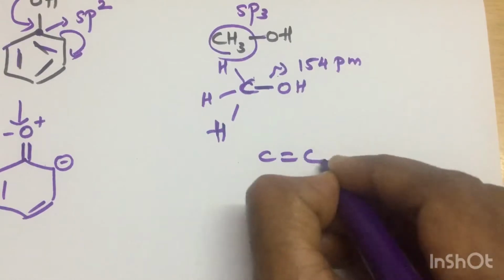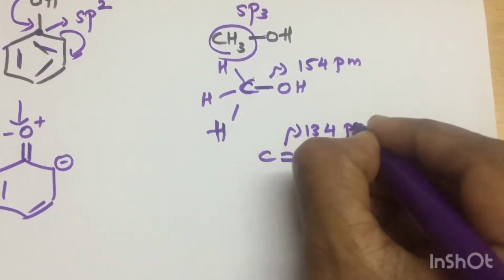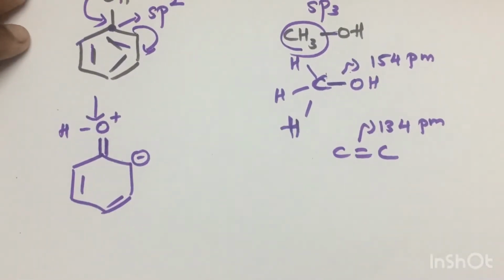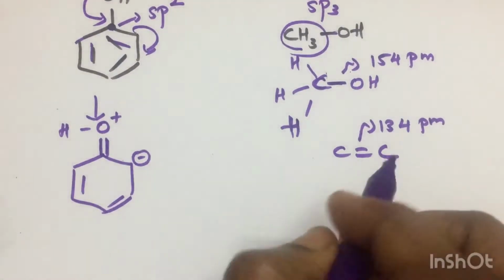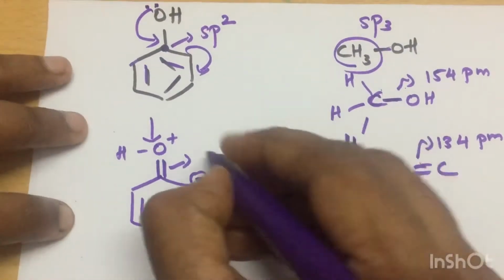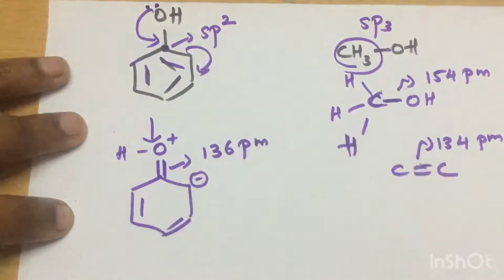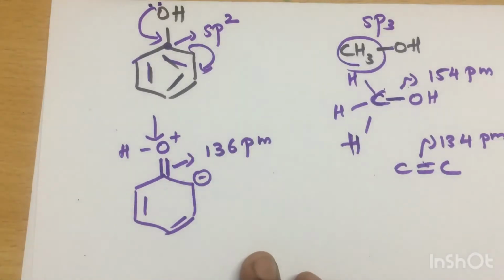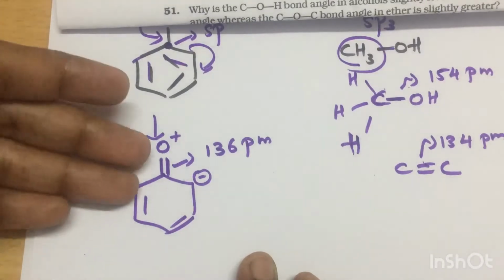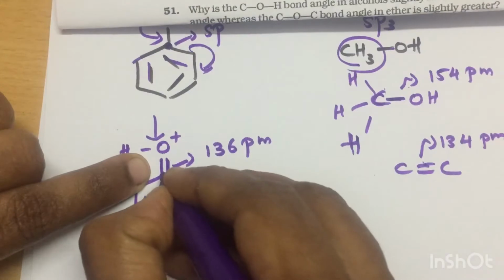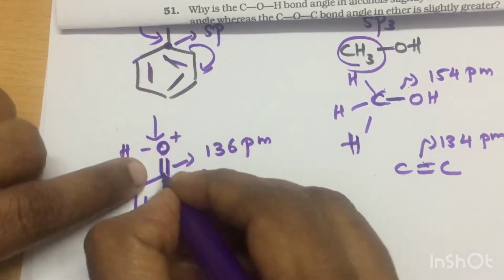For a carbon double bond, it must be 134. The lesser the bond length, the stronger is the bond. So here if you measure, it is in between the double bond and the single bond, 136 picometer. So it has double bond character. This makes the carbon oxygen bond very strong. So the answer for the question: for this reason, the double bond character, the bond between this oxygen and carbon is very strong.